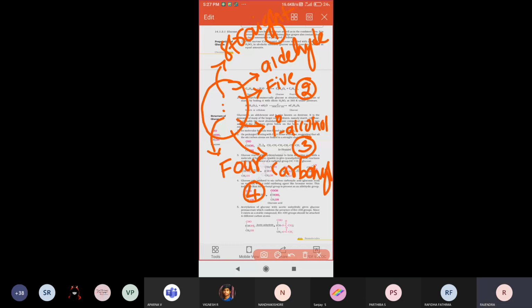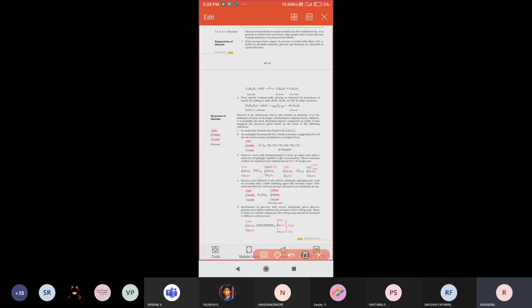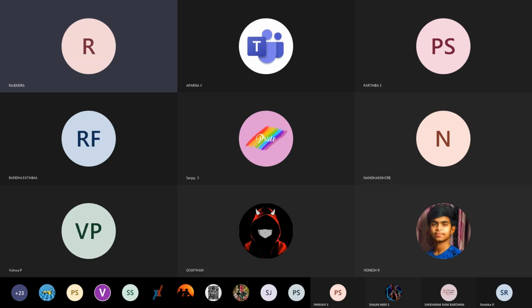Right, so this concept is very, very important. For biomolecules, maximum questions they ask from this concept only. So once again, just go through it. If anybody is not understanding, tomorrow once again I will recapitulate this concept. Very, very important, that's why I'm pressing that. Right, so thank you all. I think the last 2 minutes are left. Tomorrow once again I will recapitulate this concept. If you have any difficulties, kindly speak out. No issue for that, no problem for me.